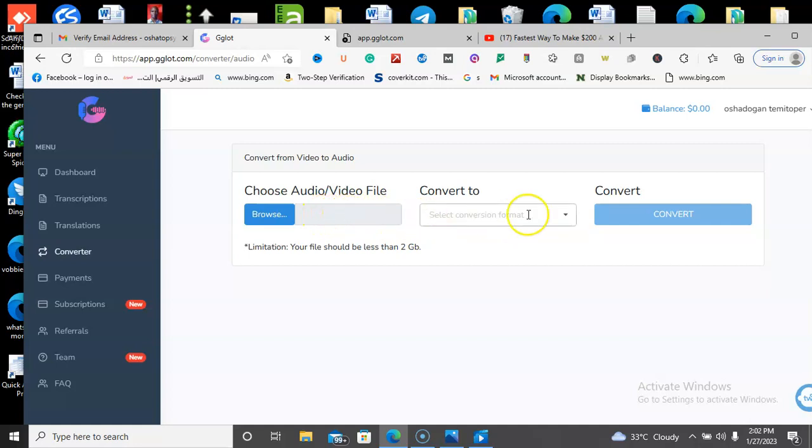Then the next thing you click convert. With this, it's quite easy for you to use this website and start making passive income. It makes your job very fast, and when you have so many jobs on your hands, or so many offers from your clients, you can easily come here and use it to complete your freelance job.